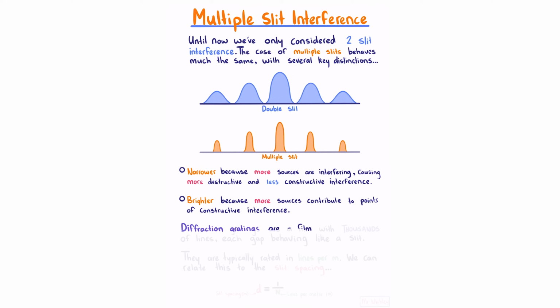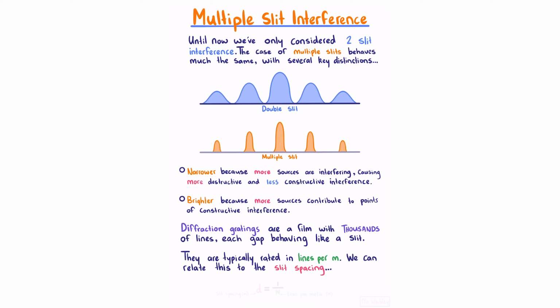Diffraction gratings are a film with thousands of lines, each gap behaving like a slit. They are typically rated in lines per meter. We can relate this to slit spacing using this equation here, that our slit spacing is 1 over our lines per meter.